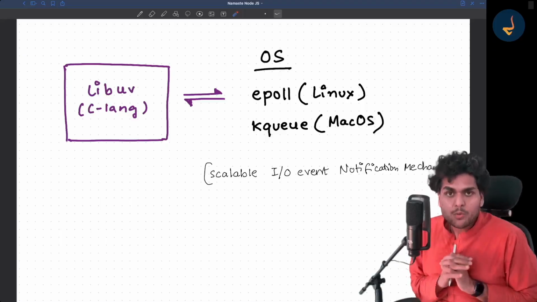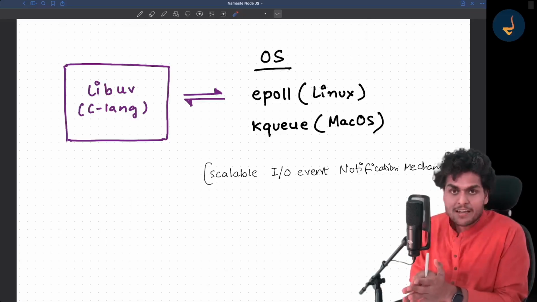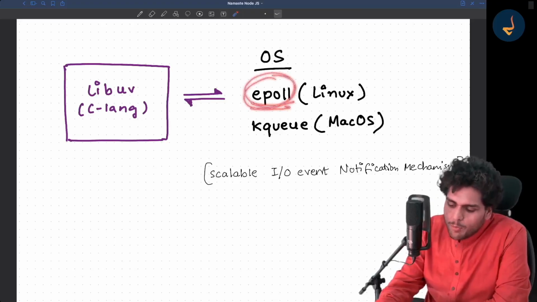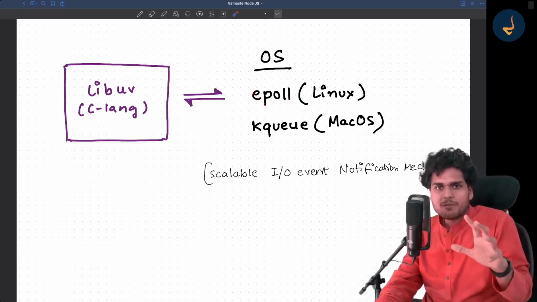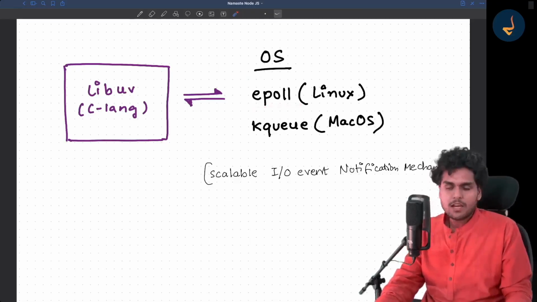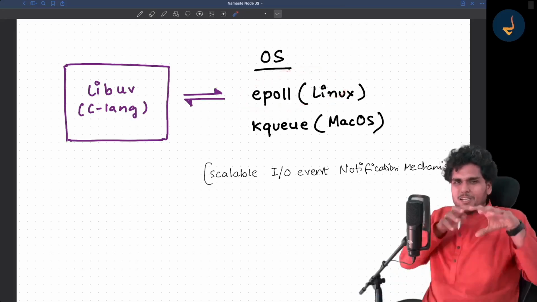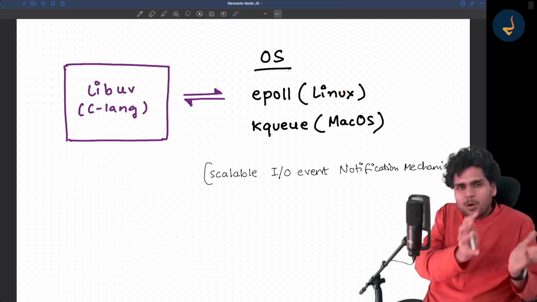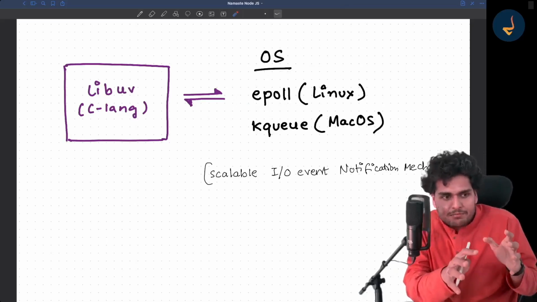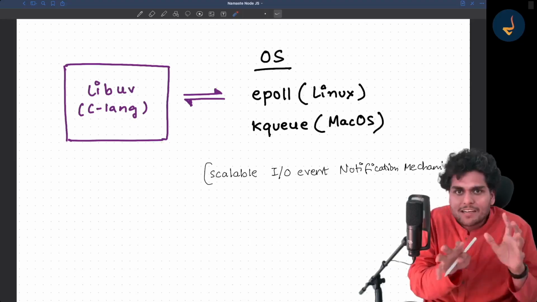I am curious to at least go and read about it. I can explain how epoll works in a theoretical way, but I have not dived deep into epoll a lot. I know from the top-level hierarchy what epoll does, but internally, I don't know how we are interacting with the kernel and all that stuff.